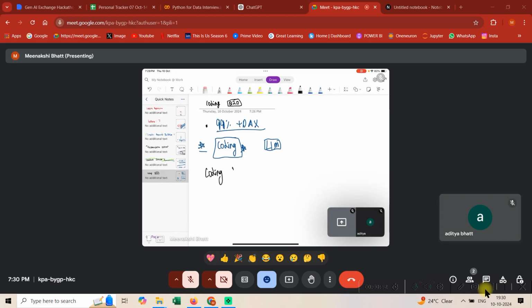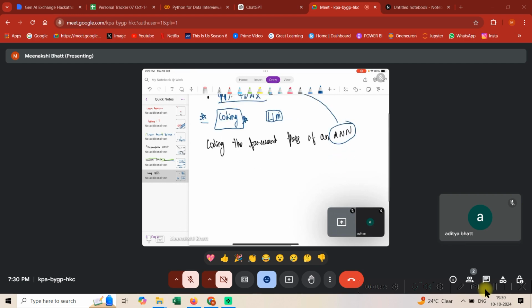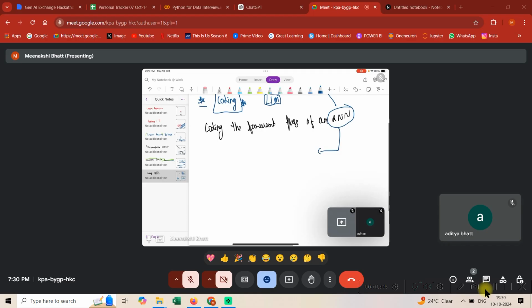So guys, today's question is coding the forward pass of an RNN. Okay, so guys, this question is sometimes asked just to check your basics, but only in 1% of the companies. So understand, guys, what is an RNN. Obviously all these things would get covered at a decent level in my NLP series, but right now, what is an RNN? So RNN is a recurrent neural network.